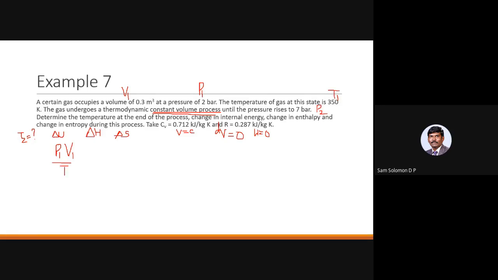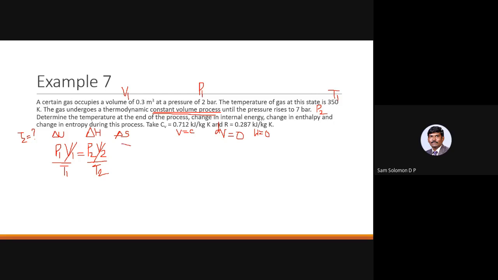P1 V1 by T1 equal to P2 V2 by T2. You can use this simple relation and then you can estimate the missed out value. And they have said that the volume remains constant, which means you can cancel out volume V1 and volume V2 because both of them are same. So T2 is equal to P2 by P1 times T1. So P2 is 7 divided by 2 multiplied by 350. So that is your temperature T2.